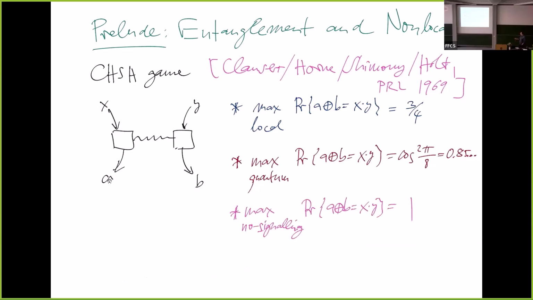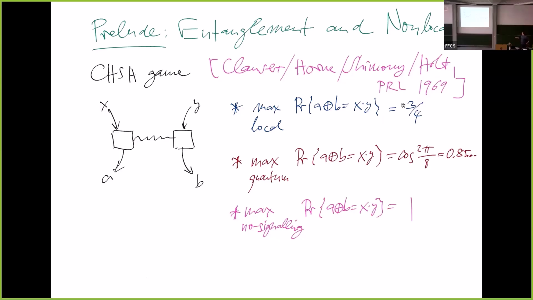Again, this is the literature review. This is the CHSH paper from the 1960s. You go through all the local strategies, and you use convexity to realize that the hidden variable doesn't really do anything for your probability. You have to enumerate all the local strategies, and you find you can win only with 3/4 probability, which corresponds to 3 out of the 4 possible input pairs XY.